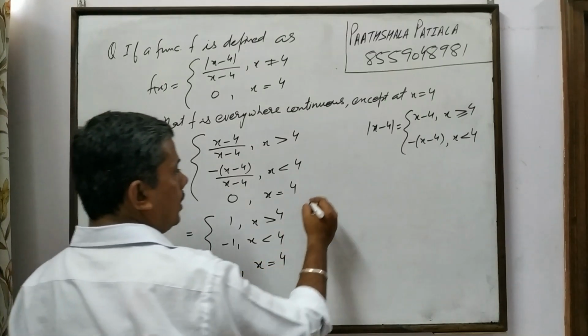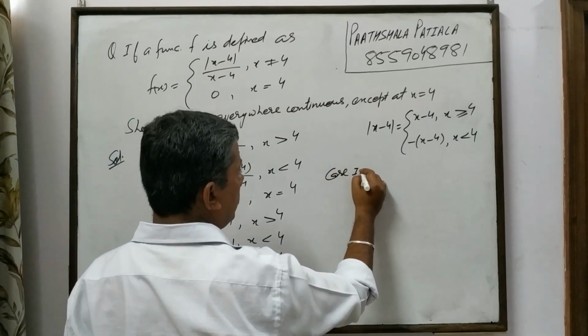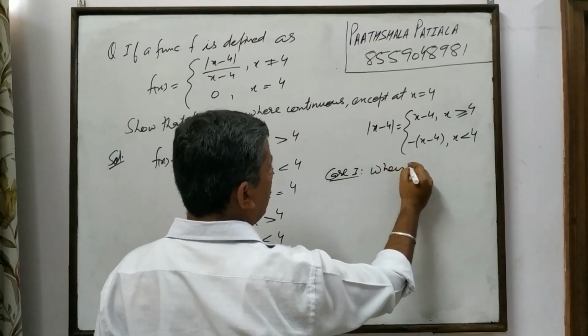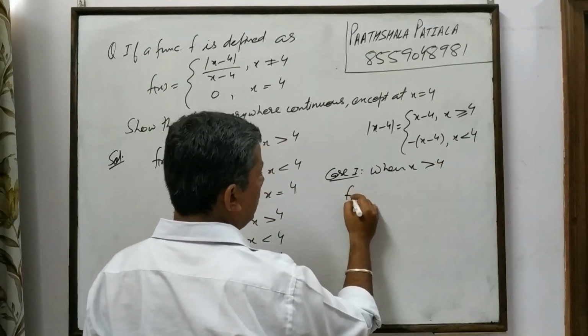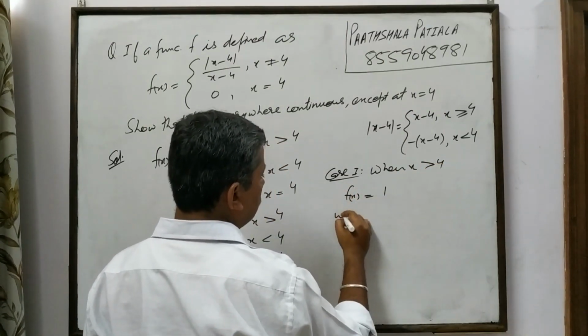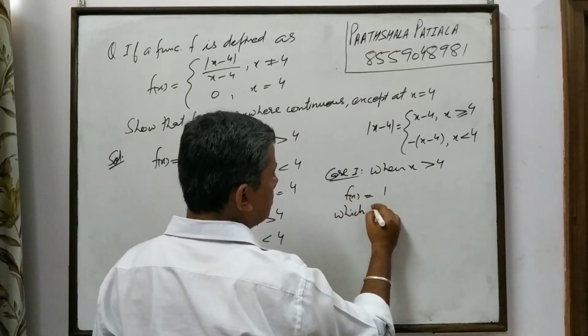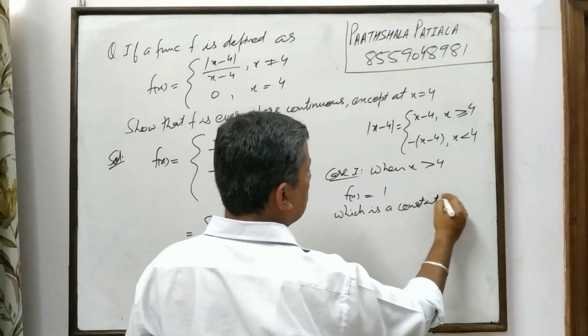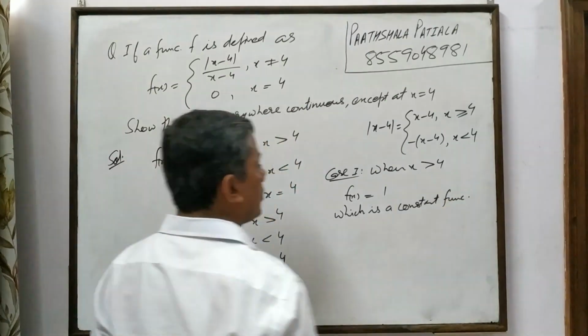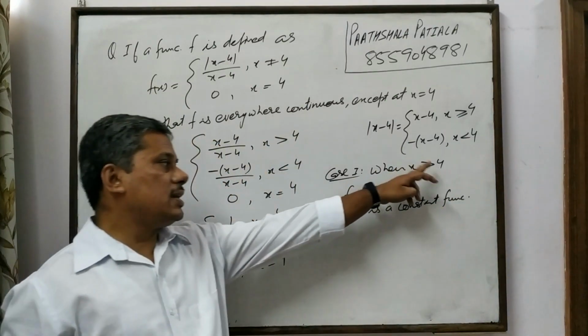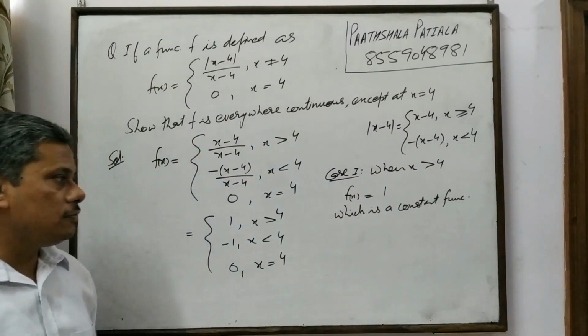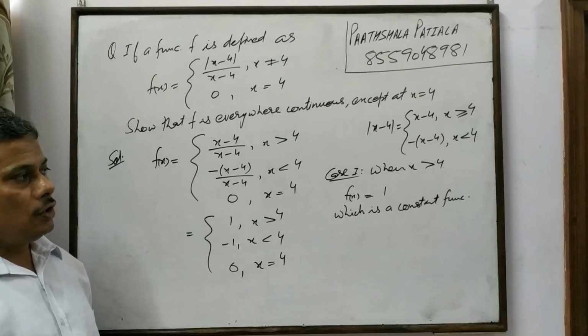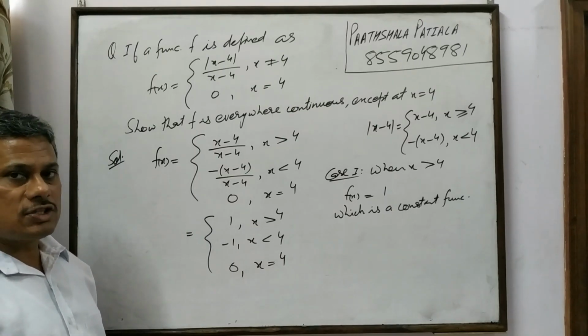Now, case 1, when x is greater than 4, f of x is equal to 1, which is a constant function, and we know a constant function is continuous everywhere.